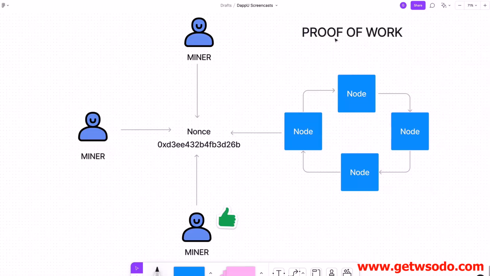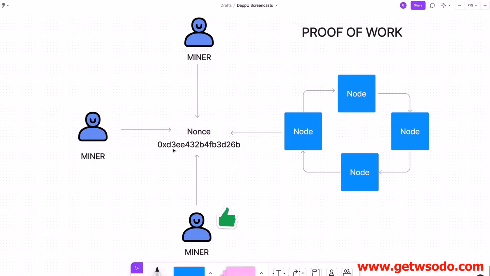So what does that mean? Well, essentially what happens is whenever a new block is proposed, the blockchain itself, the actual software, generates something called a nonce. This is basically a secret number, and it's like a puzzle where all the miners on the network who want to mine a block use their computational resources to compete with one another to try to guess what this number is, or a range of solutions that are close enough to this number to provide a valid answer. And they essentially do this through trial and error, guessing a bunch of different numbers. That's what their computers do. They're just guessing all the time.